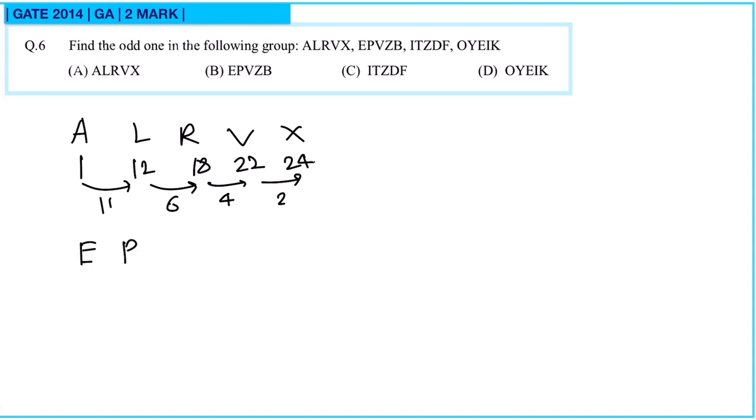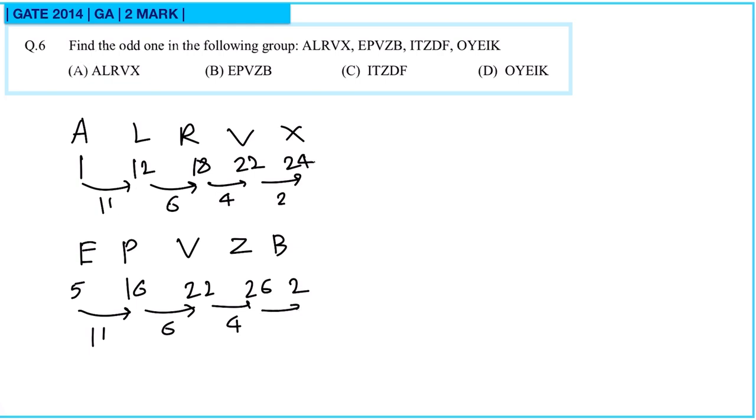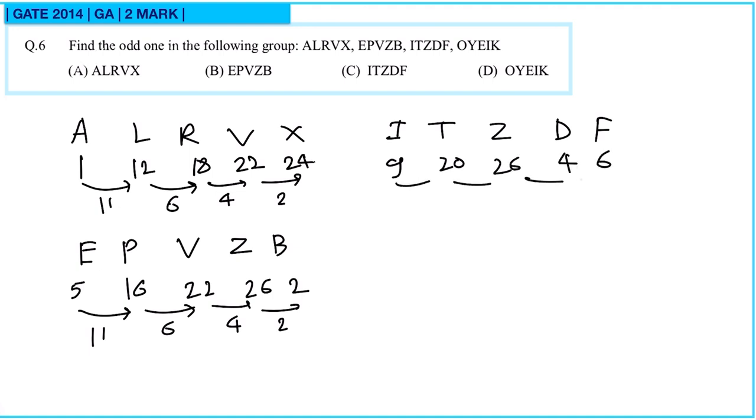Option B is E, P, V, Z, B. And the corresponding numbers are 5, 16, 22, 26 and then 2. So after adding 11 we will get 16, after adding 6 we will get 22, likewise 4 and 2. So these two have the same pattern. Similarly we can check for the other option I, T, Z, D, F, for which we have 9, 20, 26, 4 and 6. These also follow this pattern 11, 6, 4 and 2.